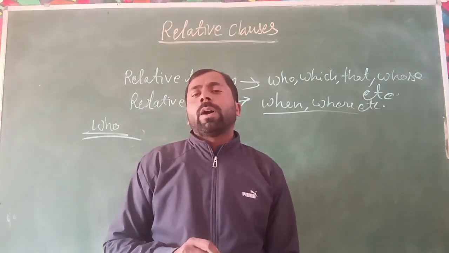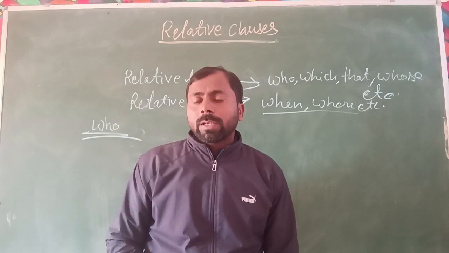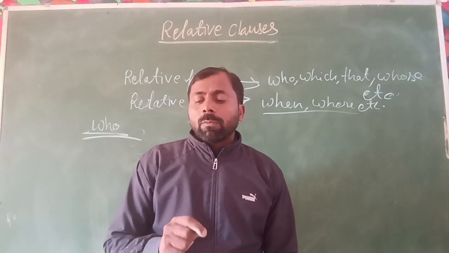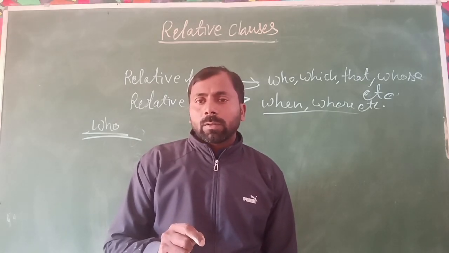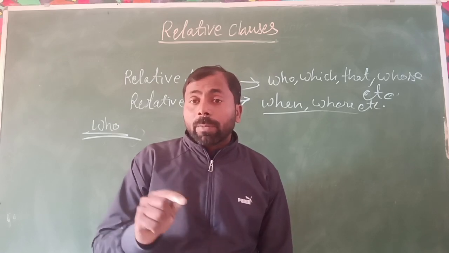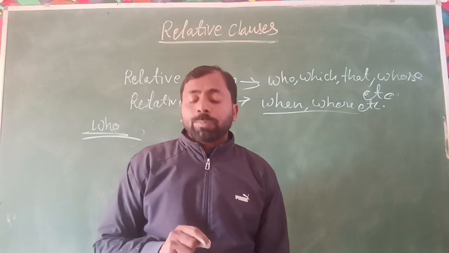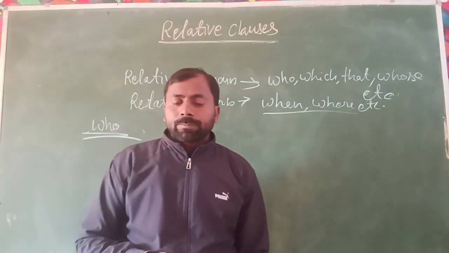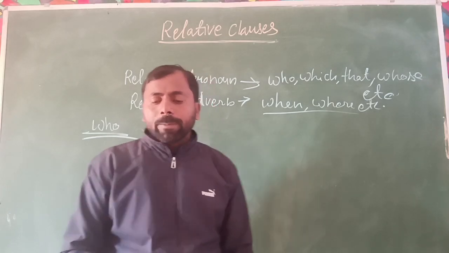This who is used in a sentence not in an interrogative form, but as a noun word of the people, not things, not any kind of object. Like: the little boy who sat next to me.